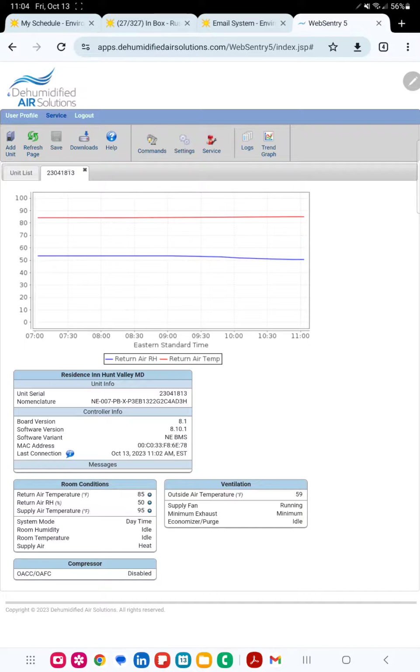If you click on this thing right here, this one here, it'll give you the graph. Again, it'll give you serial, model, version, all this stuff. And here's what you really need to look for: your conditions here. 85, 50, supply 95, because the furnace is on. Outside air is 59, supply fan running, minimum exhaust, we're at a minimum, and so these are the main things right here that you're looking for.